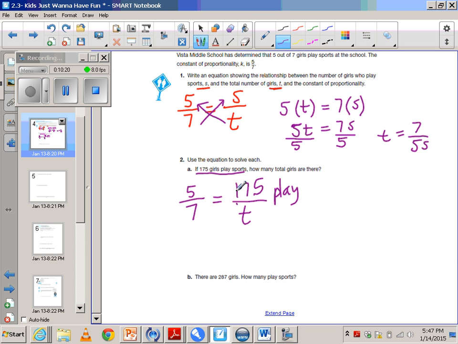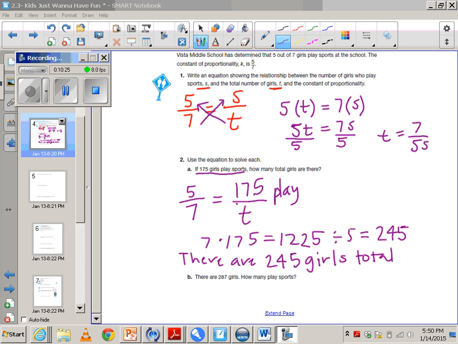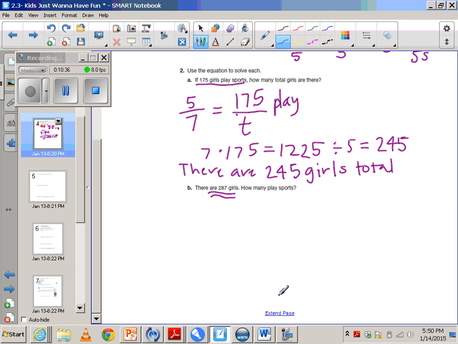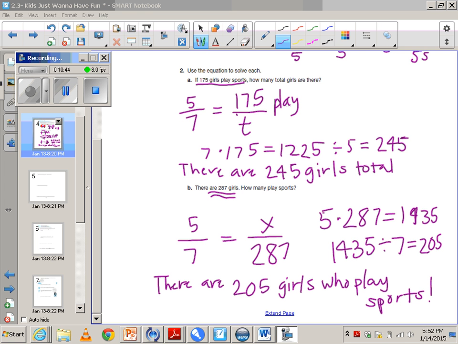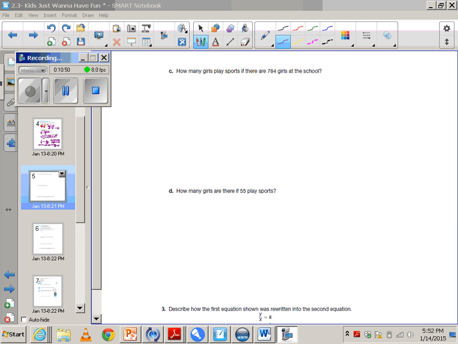So I want you to take a second, go ahead and try to solve for this, and then come back and see if you're right. Give you a second to go ahead and check your answer, and then we're going to move on to B. There are 287 girls, which is a total. How many play sports? So you need to take a second, write out your proportion, and go ahead and solve it. Then you want to come back and make sure you did it correctly. And check yourself. We're going to move on. I'm going to go ahead and assume that you're understanding how to do this. If you need to check your answers, you just need to find me and we can get the answer key book for you to check for this page.